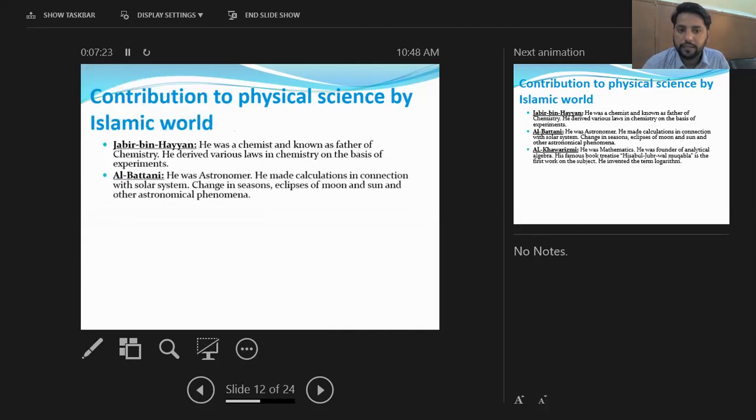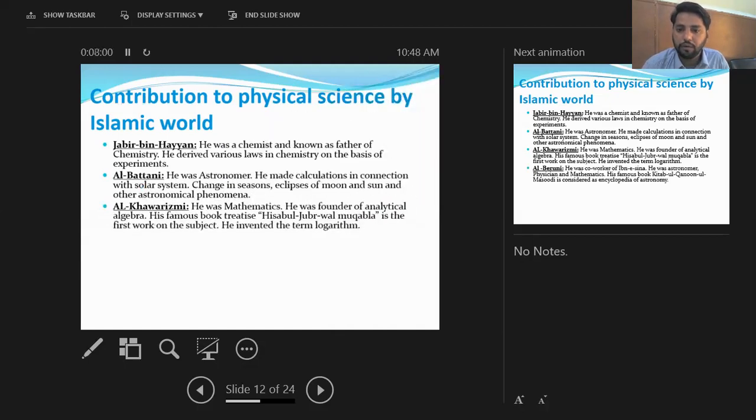After that, we have Al-Battani. He was an astronomer, and astronomy is defined as the branch of science which deals with the study of astronomical bodies. Other than Earth, all the things which we see above, like the sky and the solar system, are the study of astronomy. Al-Battani was an astronomer. He made calculations in connection with the solar system, the changes in season, the eclipse of moon and sun, and other astronomical phenomena, which were discovered by Al-Battani.